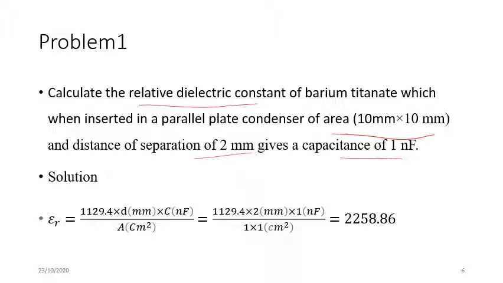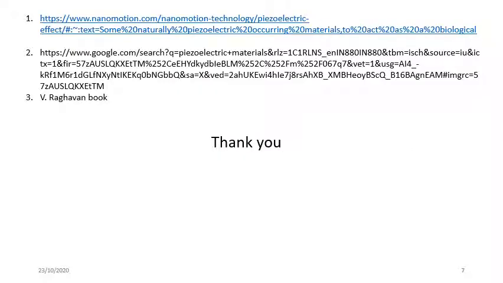So we have this formula, 1129.4 into d, the distance of separation which is 2 millimeter, divided by the capacitance with the medium between the plates, which is 1 nanofarad, and the area in centimeter square is 1 into 1, because 10 millimeter is equal to 1 centimeter. So directly we will get this value. It has no unit because it is unitless, and the higher the value, the higher is the ability of that material to store charge, and the lower the value, the lower is the ability of that material to store charge. With this we will stop at this point.